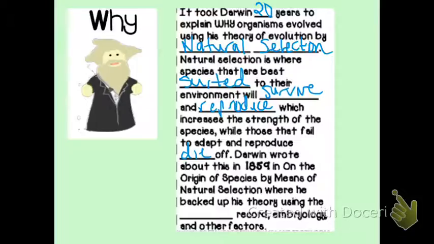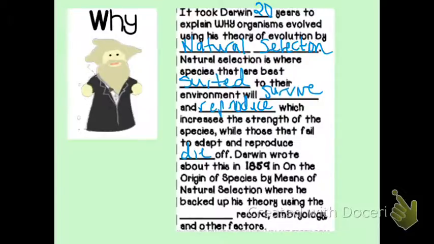So, for instance, you all have heard of the example of the moths, right? The dark moths versus the white moths. Up until before the Industrial Revolution, the white-colored moths were the most common. After the Industrial Revolution and all the pollution in the air, we see a greater increase of the dark moths in the moth population.